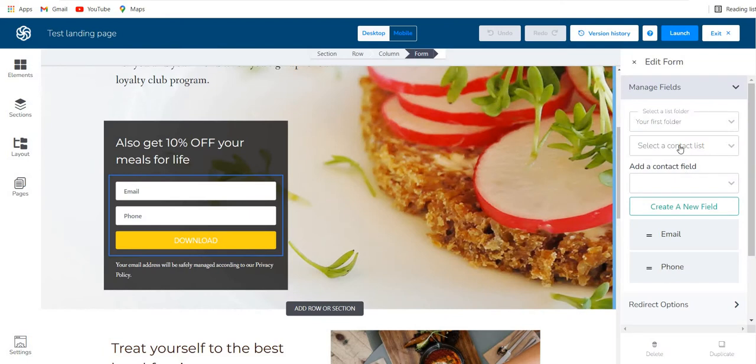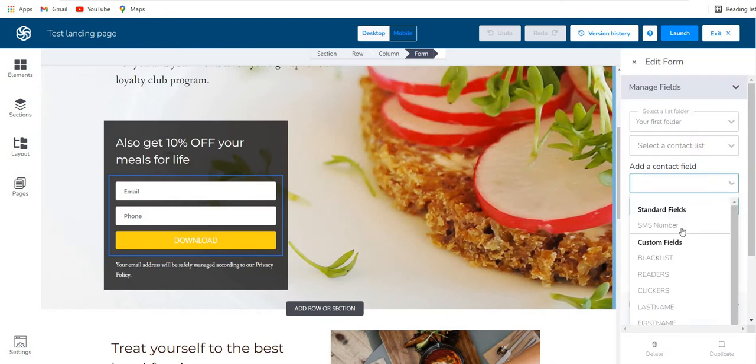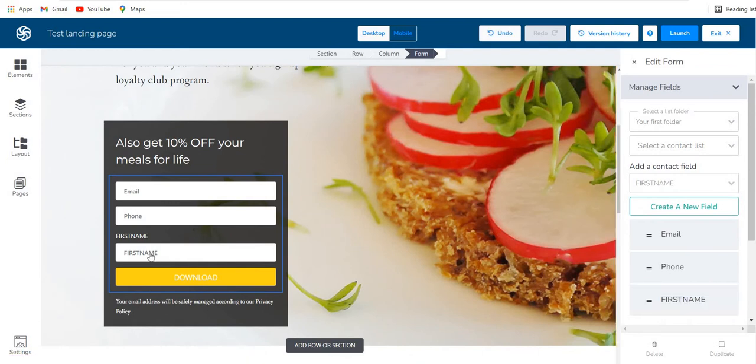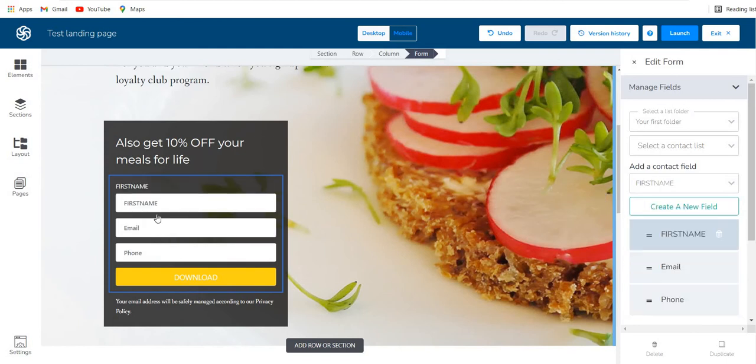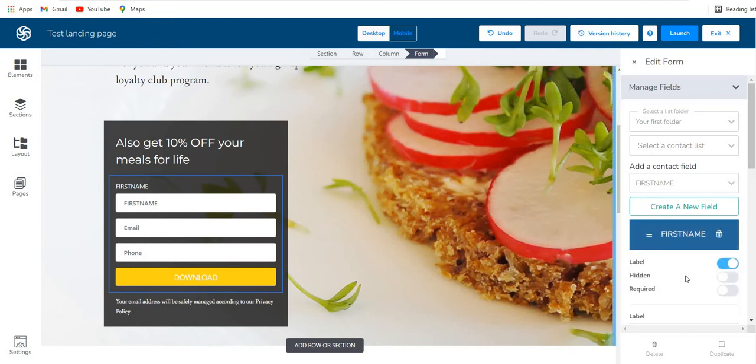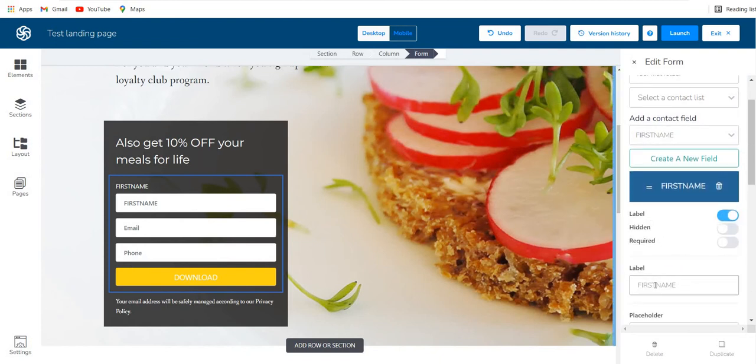I'm sorry, I'm just going to come over here. So I'm going to add a field and I will use first name. So the first name has been added over here, but I want the first name to be on the top. So what I'm going to do is I'm just going to drag this and pull it on the top. So you will see the changes are reflected over here. So if you want, you can just give it in space. So first name.